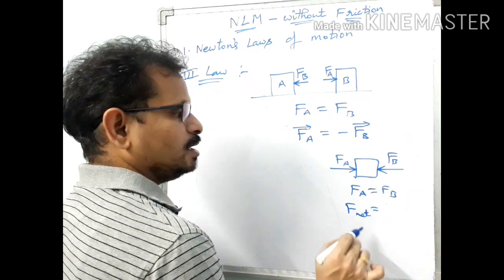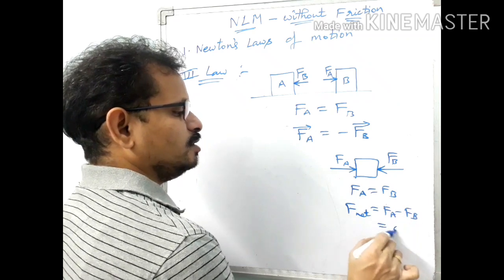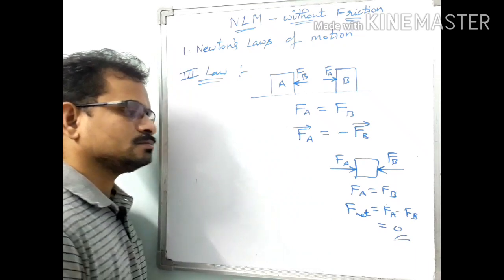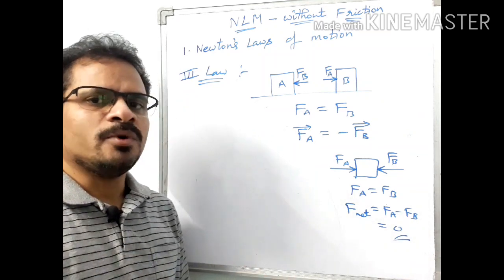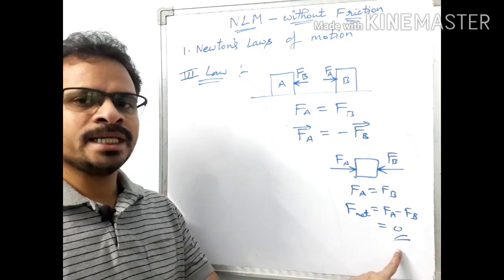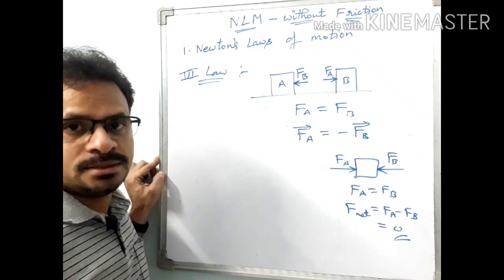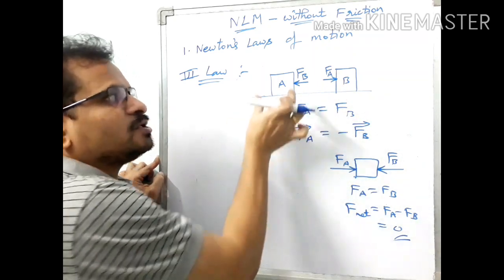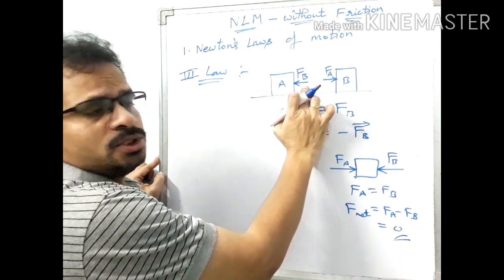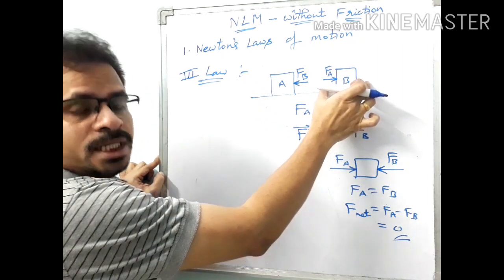F net equal to FA minus FB, that equals 0. So if two equal and opposite forces act on a body, then only their net force will become 0. Here they are acting on different bodies, so net force is not equal to 0. Net force on A is FB, it is not equal to 0. Net force on body B is FA, it is not equal to 0. Got it? Yes.